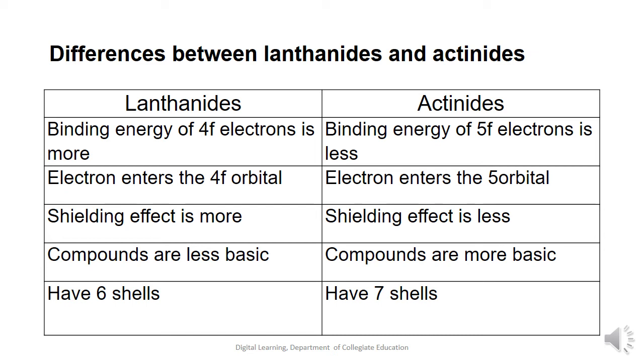In addition, there are few more differences between the lanthanides and the actinides. Lanthanides have less tendency to form complexes, whereas the actinides have greater tendency to form complexes. Some of the ions present in the lanthanides are colored, whereas most of the ions present in the actinides are deeply colored. Lanthanide hydroxides are less basic in nature, whereas actinide hydroxides are more basic in nature.